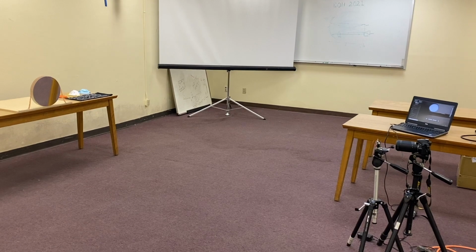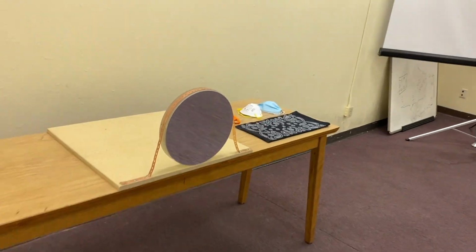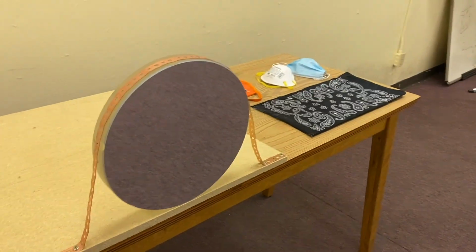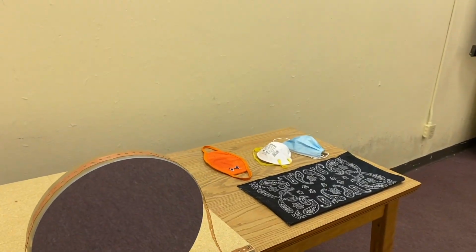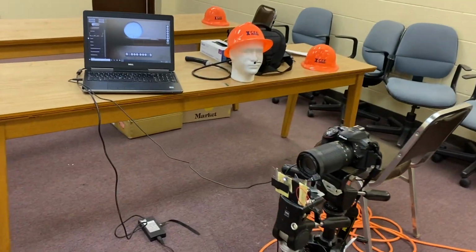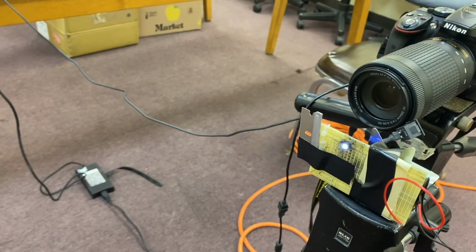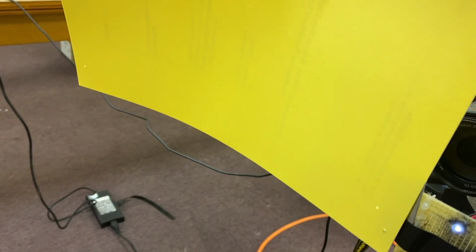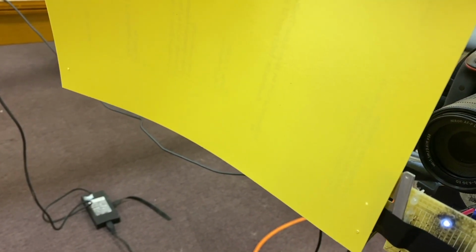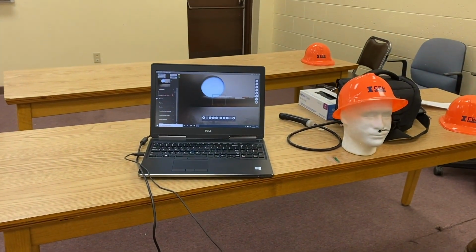This is the Schlieren setup we are using. To the left, we have a 12-inch diameter parabolic mirror, which is telescopic grade and has a focal length of 1.5 meters. And on its right are the 4 masks that we are going to test today. At exactly 3 meters from the mirror, we have our point light source made of white LED light on a custom circuit board. The LED light has been painted black to make it a point source of light. And next to it is the sharp edge of the razor blade, which is partially blocking the light from entering the camera. You can see the real image of the LED forming at the center of curvature, which is being obstructed by the blade. And then there's the setup for real-time visualization of the results.